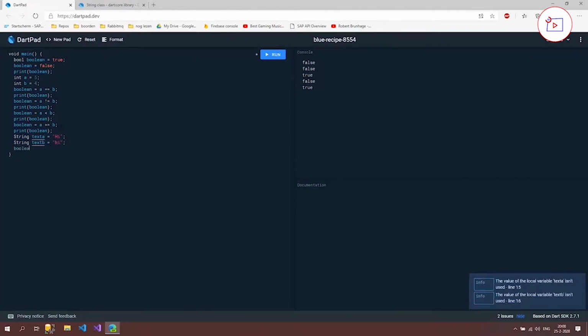We try and compare these to each other by using the is operator, and we print it out. These two are actually the same, but they are still different because I used an uppercase here instead of a lowercase. So we expect that it's going to be false. I mean that it's false.